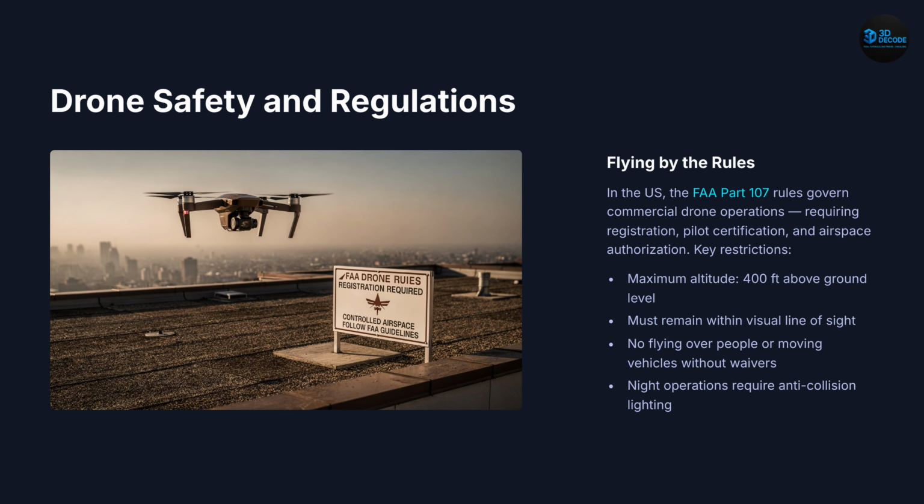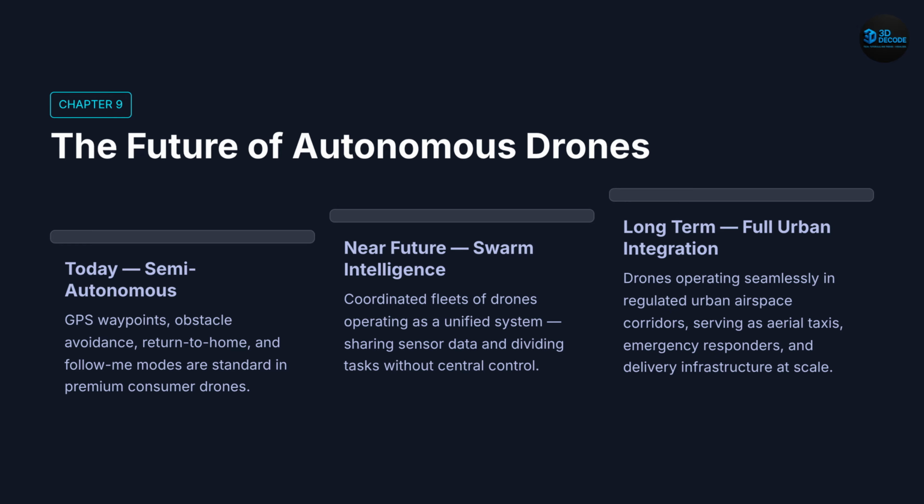Next, the future of autonomous drones. The future of drones is moving toward full autonomy and swarm intelligence. Future drone fleets may cooperate together dynamically without centralized control, sharing sensor data and dividing tasks automatically. Urban air mobility systems may eventually integrate drones into smart city infrastructure for transportation, logistics, and emergency response. The next generation of drones could fundamentally reshape how humans move through the sky.